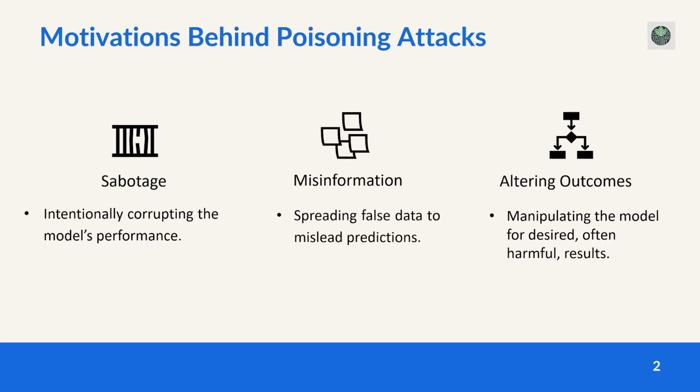So now let's talk about why attackers would use poisoning attacks. One common motivation is sabotage. An attacker might intentionally corrupt the model's performance by introducing bad data, rendering the AI unreliable or even dangerous in critical applications. Another motive is misinformation. By introducing false or misleading data, an attacker can spread inaccuracies through the system, leading to flawed predictions or decisions. Finally, some attackers aim to alter outcomes. This is where they can manipulate the model to produce specific results, often for personal or financial gains.